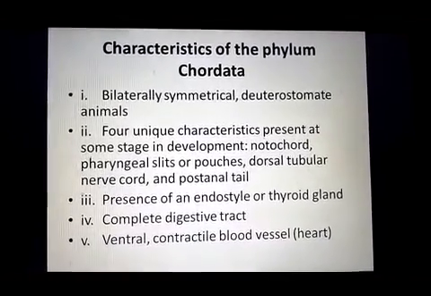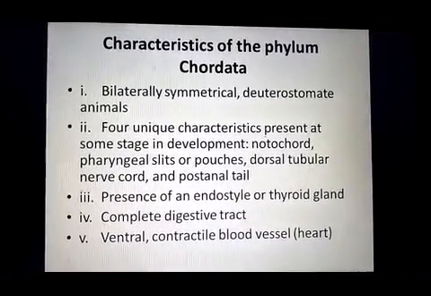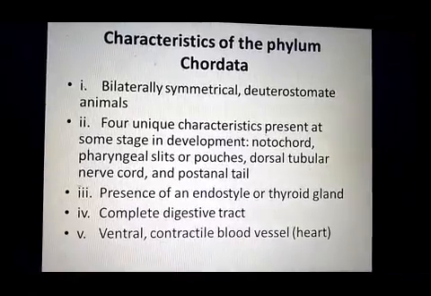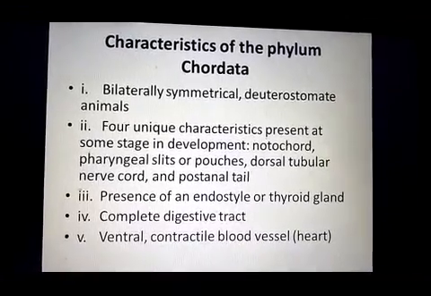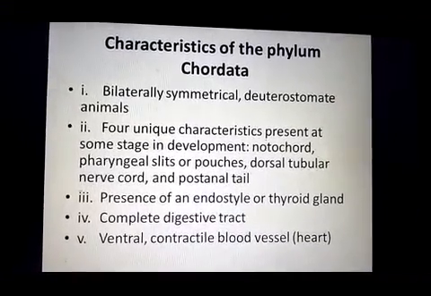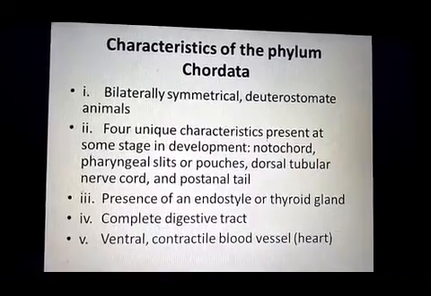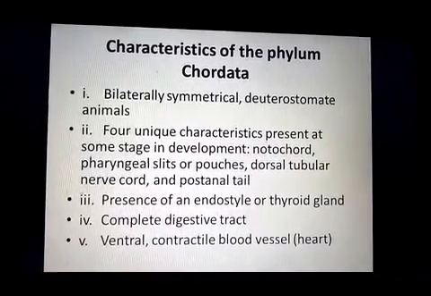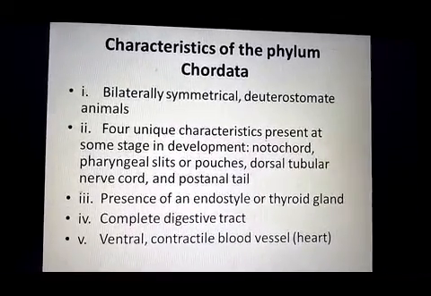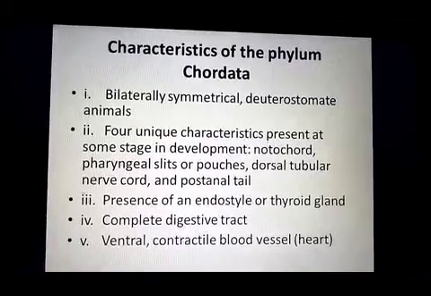Characteristics of phylum Chordata. Phylum Chordata has different types of characteristics. The first one is bilateral symmetry. The animals have bilateral symmetry and are deuterostomes.